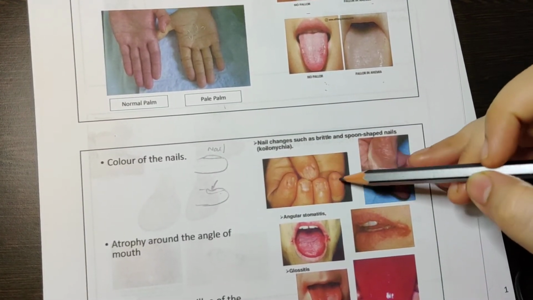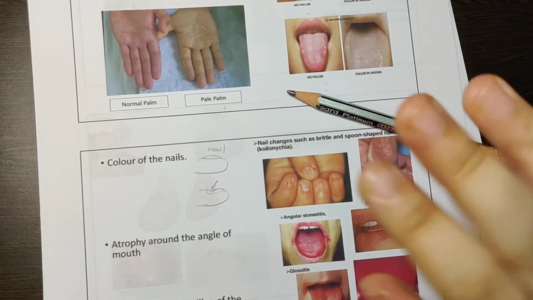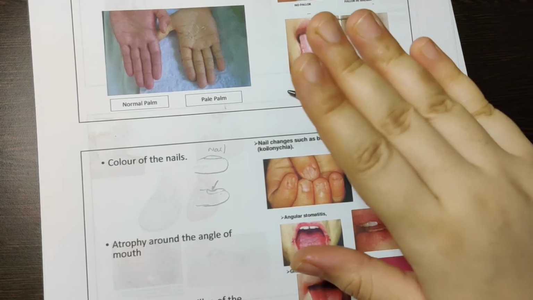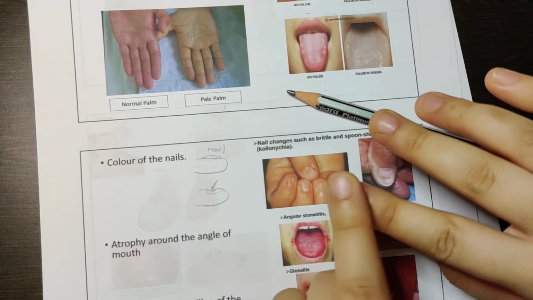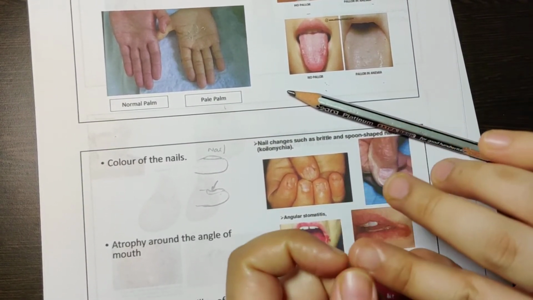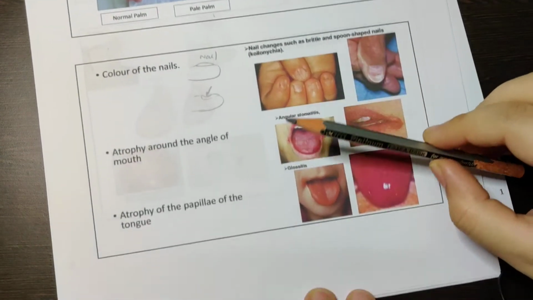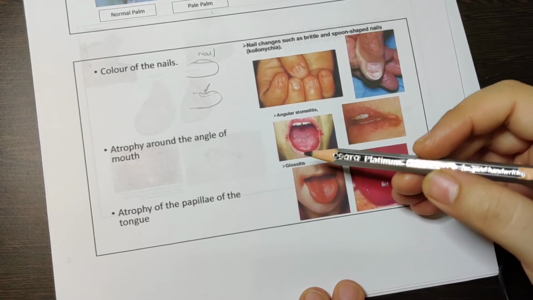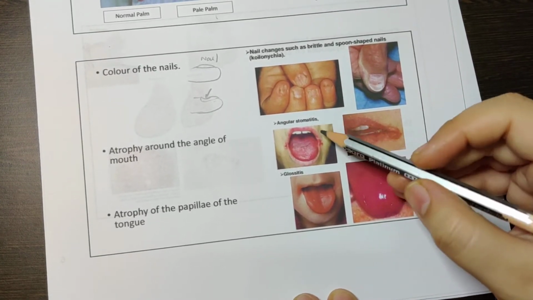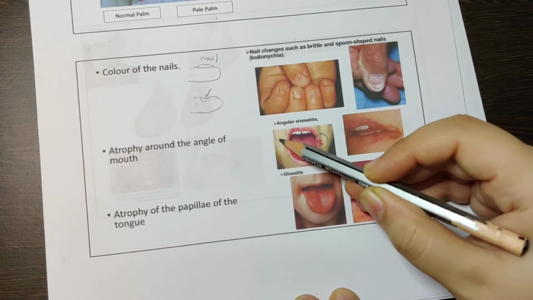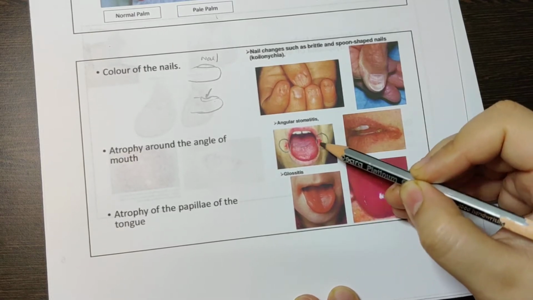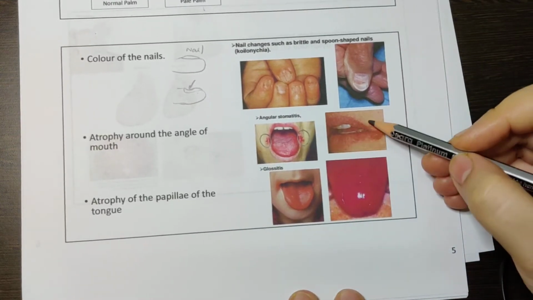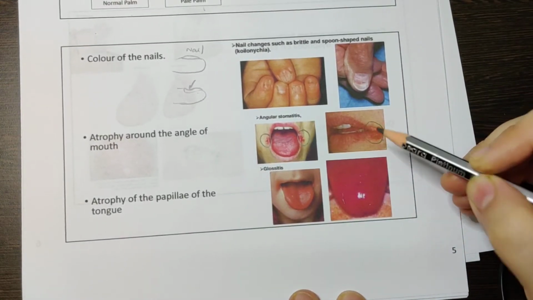Another change is brittle nails. The nails will usually have some kind of shine, but here there won't be any shine. It won't be smooth. It will be very rough and very brittle, meaning it can break off very easily. Then around the mouth you can see angular stomatitis. Angular stomatitis means in the angles of the mouth you can see small wounds. You can see it like this.